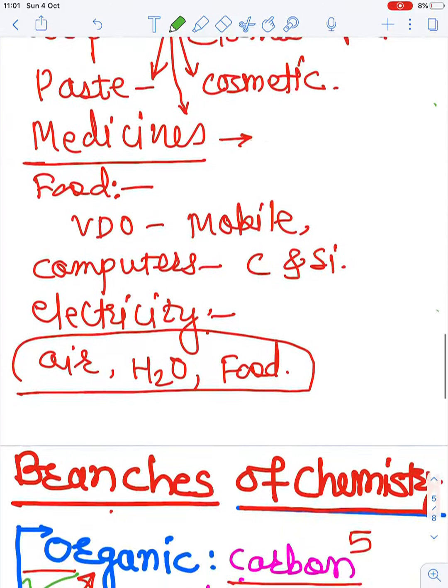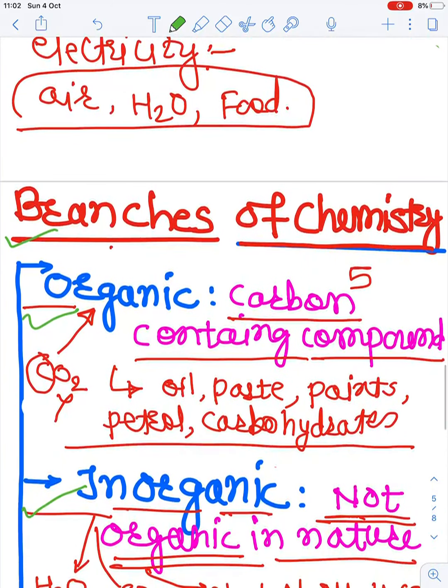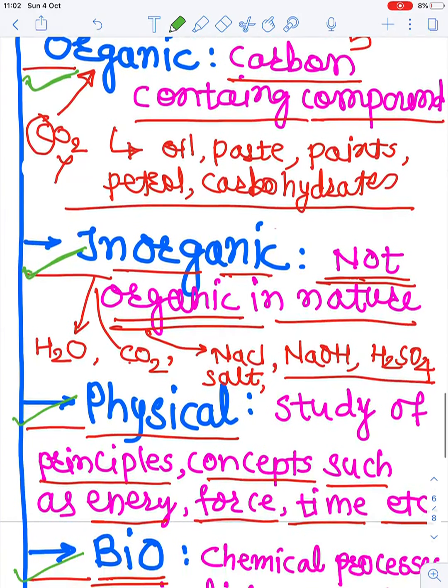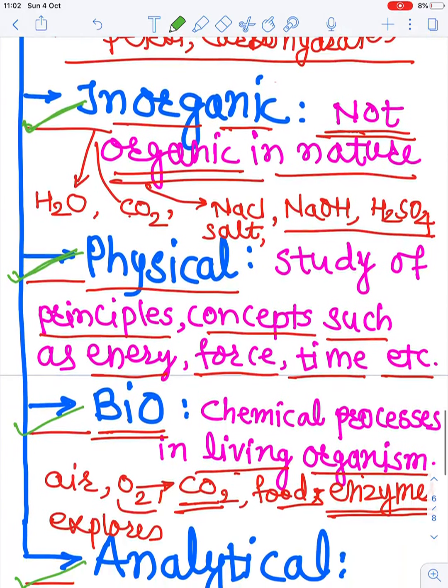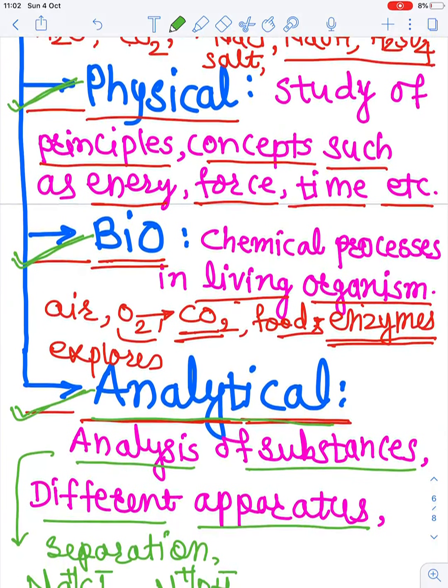Okay. उसके बाद हमने देखा है different branches of chemistry. Okay. We have seen the different branches of chemistry. In that we have seen the organic chemistry, we have seen the inorganic chemistry, we have seen the physical chemistry, we have seen biochemistry, and we have seen analytical chemistry.